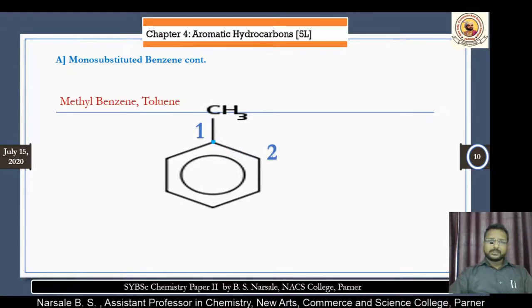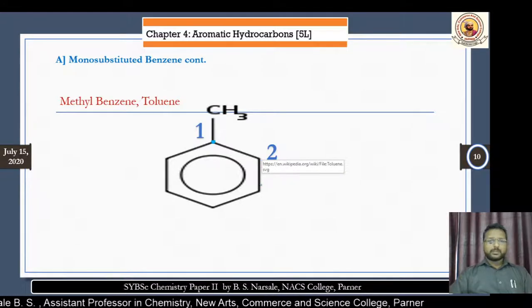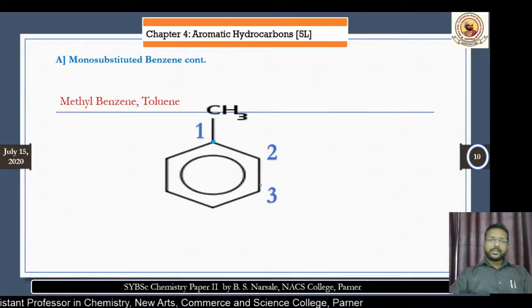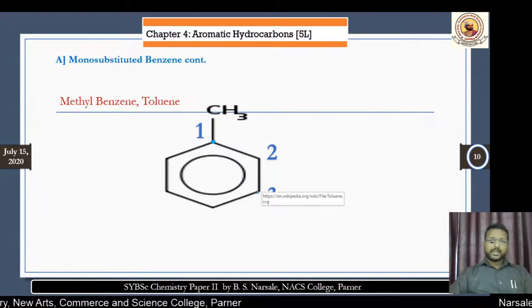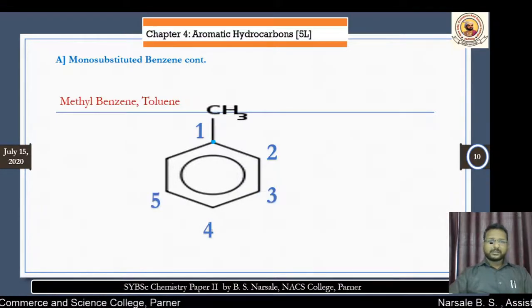This carbon atom will be given the first number, and then the next carbon atom we give the second number. Further, we give 3 to the next carbon atom, and similarly 4, 5, and the last one is carbon 6.